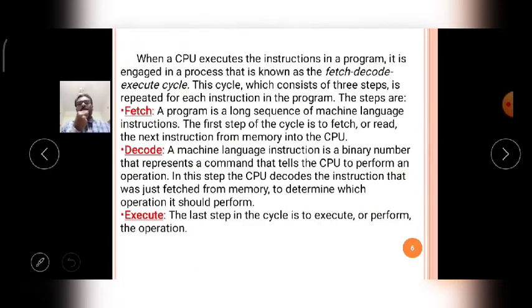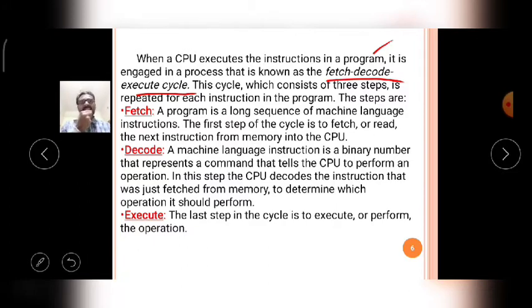So now when a CPU executes the instructions in a program, it is engaged in a process that is known as the fetch, decode, execute cycle. That means with the help of the fetch, decode, execute cycle, the CPU, the microprocessor, executes the program.